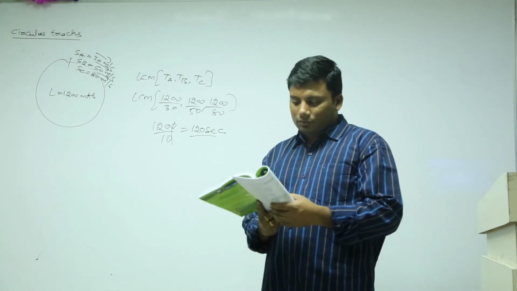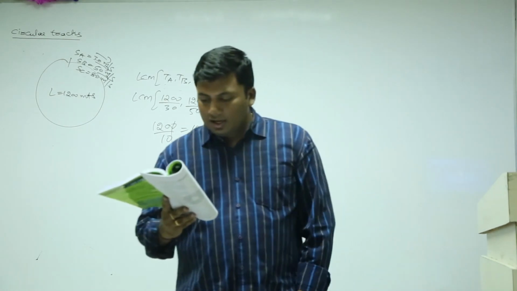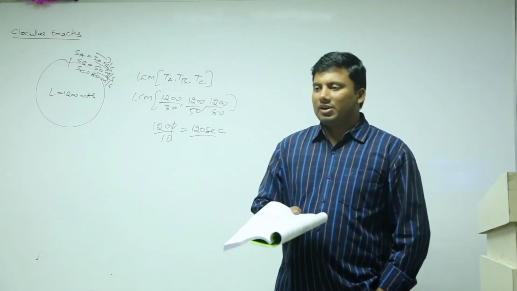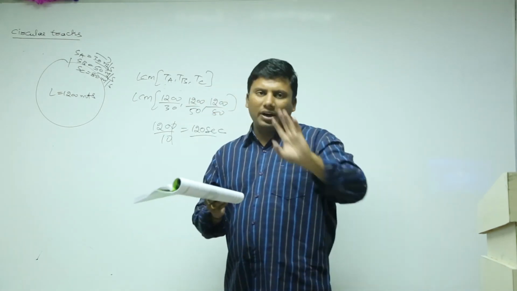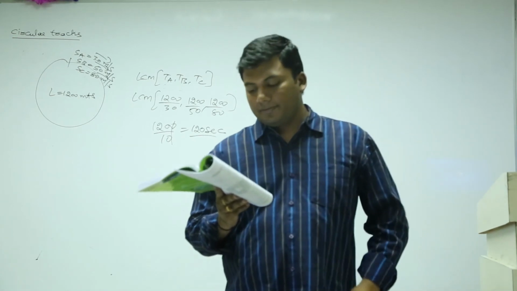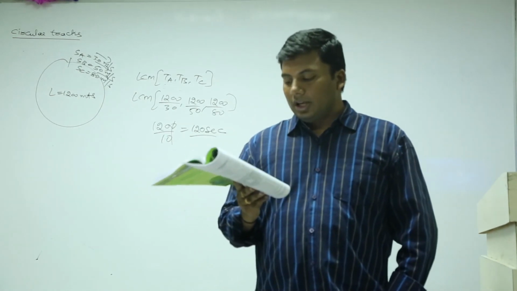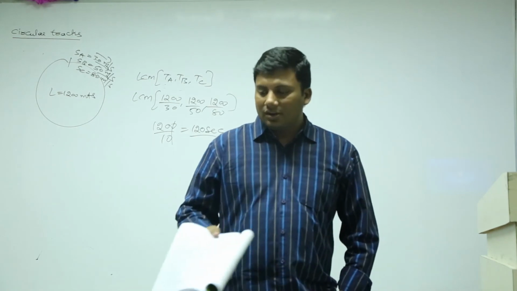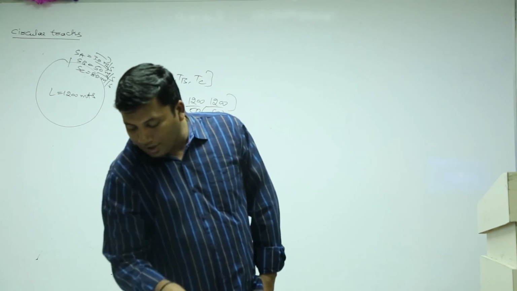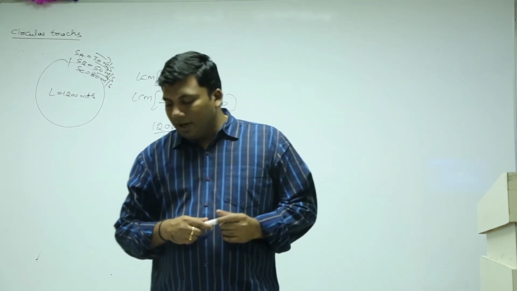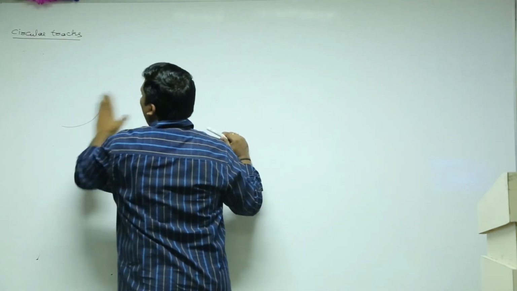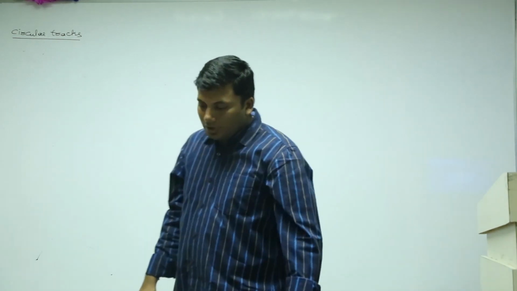First one. TA is 12 minutes. Please write down the question. TA means time taken by A to complete one round. TB is 15 minutes. TC is 20 minutes. After how much time will all the three meet for the first time?